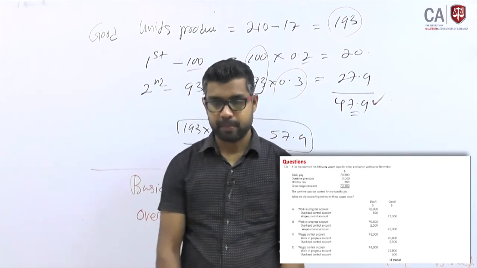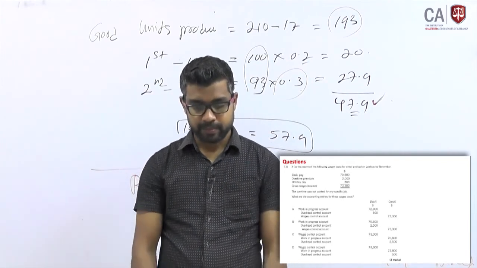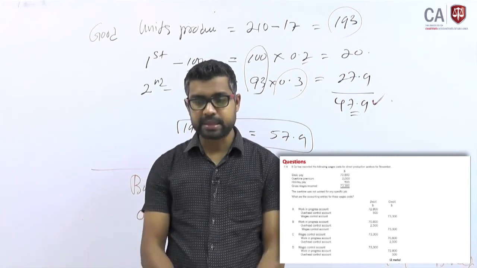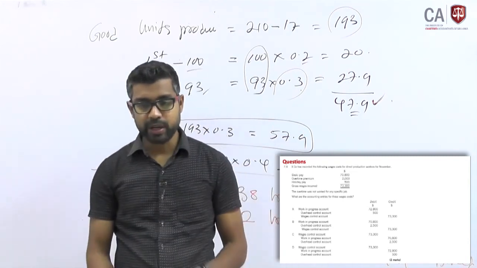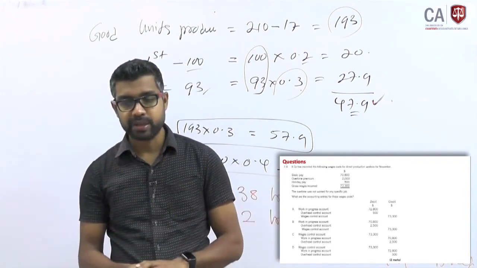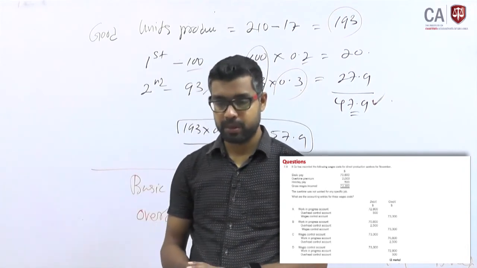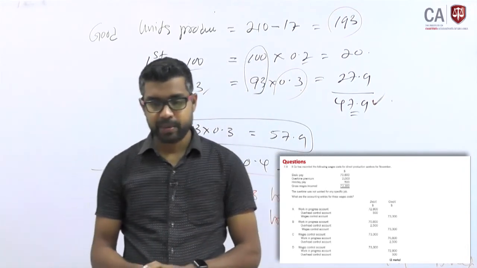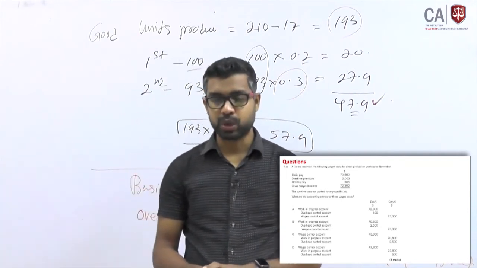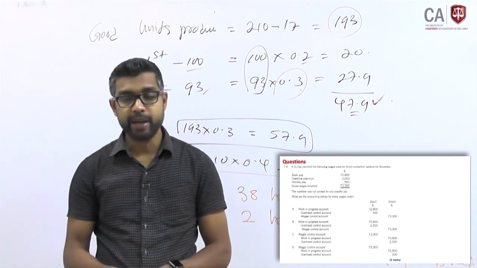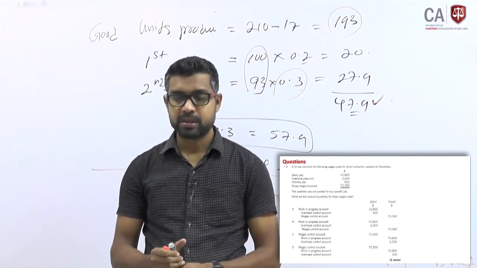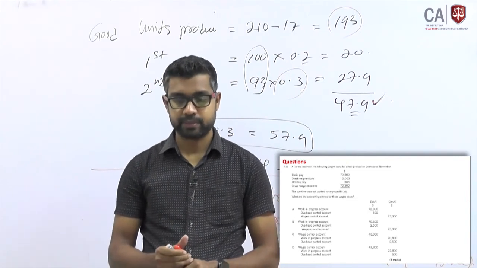Question number 8. Look at that. X company has recorded the following wages cost for direct production workers for November. Basic pay 70,800, overtime premium 2,000, holiday payments 500, altogether gross wages incurred 73,300.